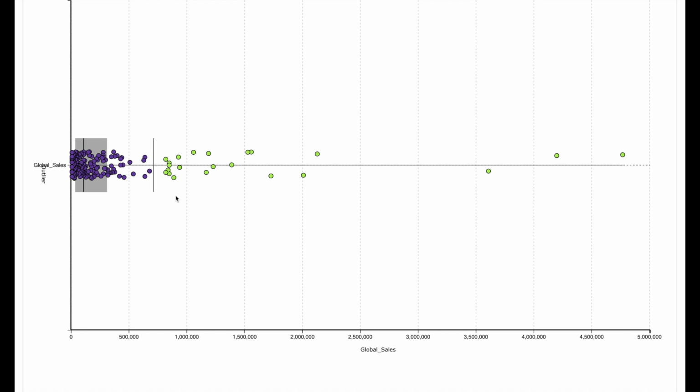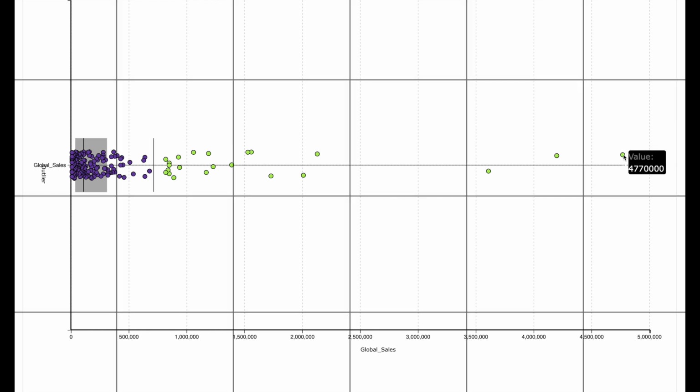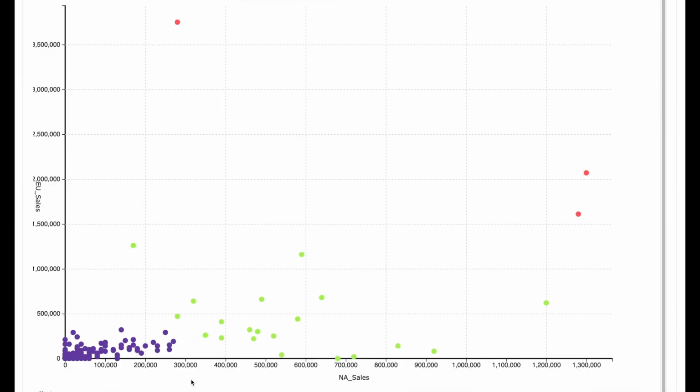Now let's see the outlier analysis. We see that the sales which are higher than approximately 800,000 can be considered as exceptional sale. Now this is related to the very successful games. Now let's move to clustering.